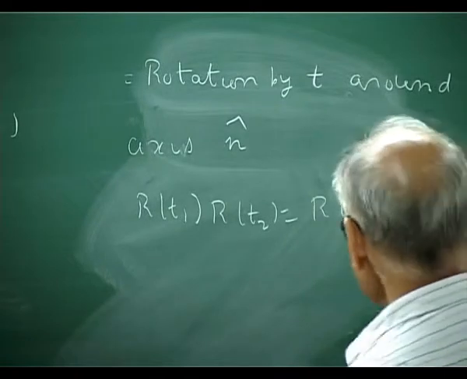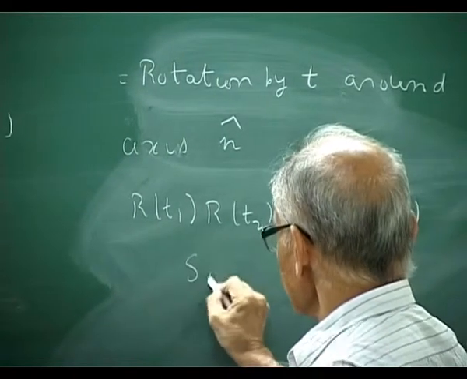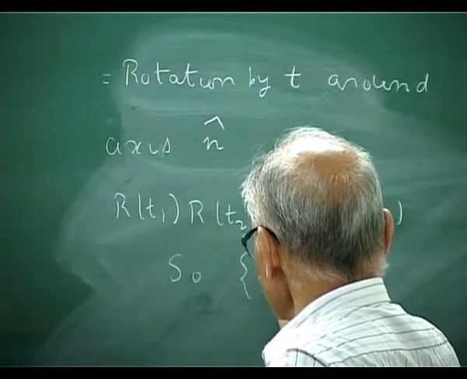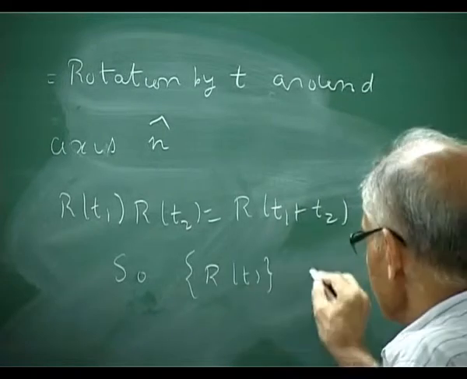So this set R of t is a one parameter subgroup.